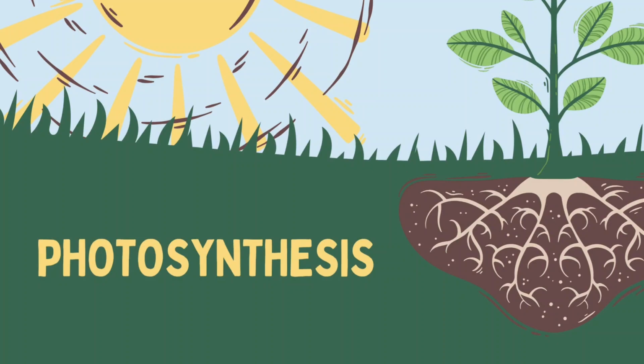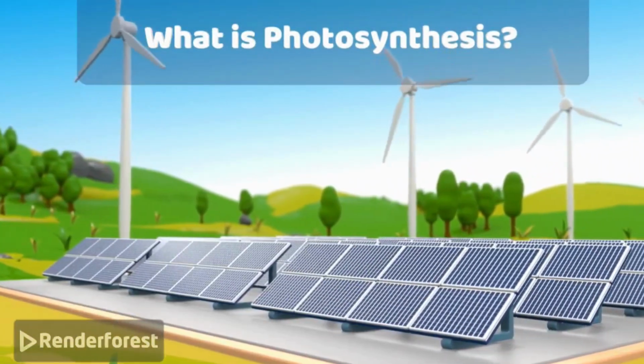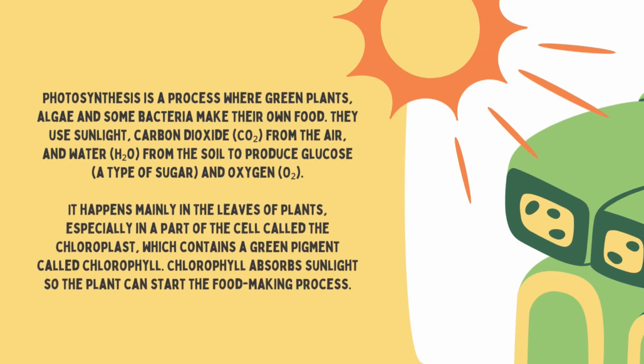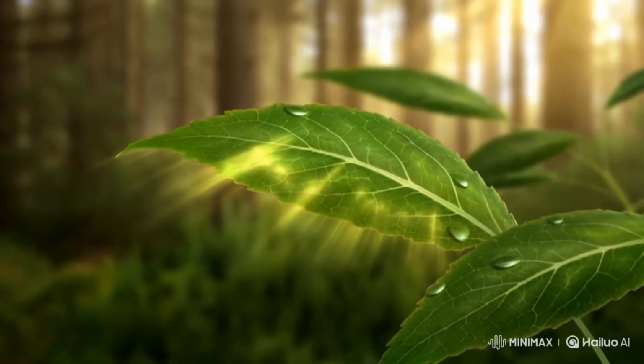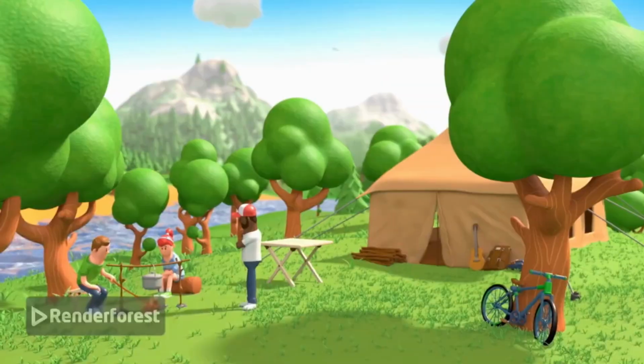What is photosynthesis? Photosynthesis is a process where green plants, algae, and some bacteria produce their own food. They use sunlight, carbon dioxide, CO2, from the air, and water, H2O, from the soil to form glucose, a type of sugar that acts as their food, and release oxygen, O2, back into the air. In simple words, plants take in water, carbon dioxide, and sunlight to make food and give us oxygen.